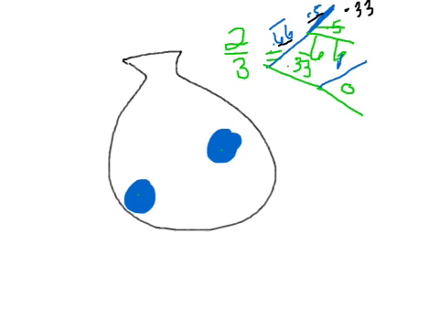The probability of getting first a blue, then a green, is also 0.33 because you multiply 0.66 times 0.5. The probability of getting a green and then a blue is 0.33 times 1, which is 0.33. And then the probability of getting a green and then another green is 0.